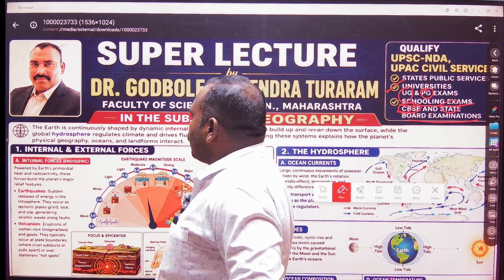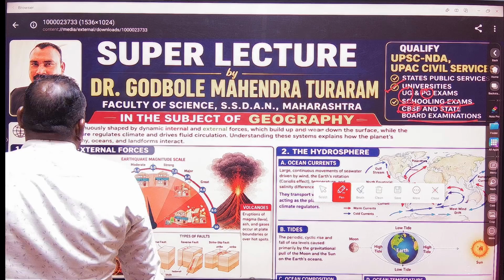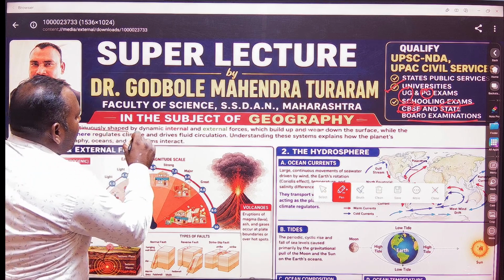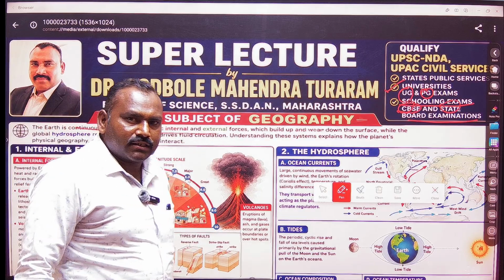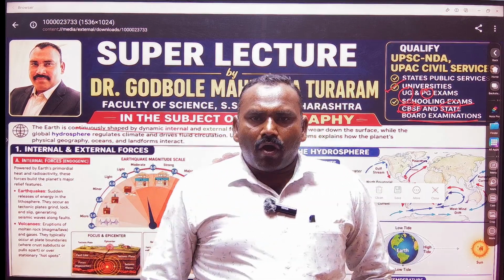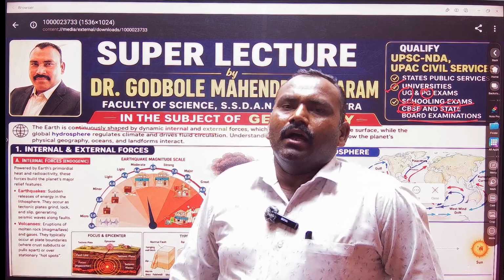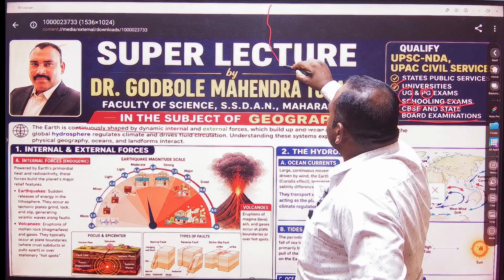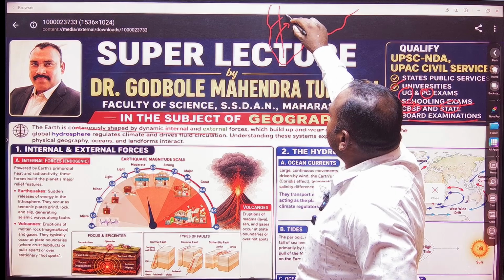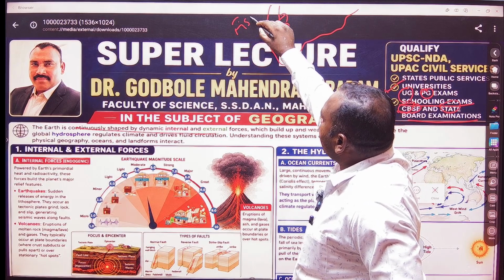So I am going to explain how the different forces manifest geomorphological change on the surface of the earth. The earth is continuously shaped by dynamic internal and external forces. Internal forces, like volcanic eruption, may create different rocks and shapes. Let us take the example of Maharashtra. The Maharashtra plateau has been created by continuous volcanic activities, of the fissure type.